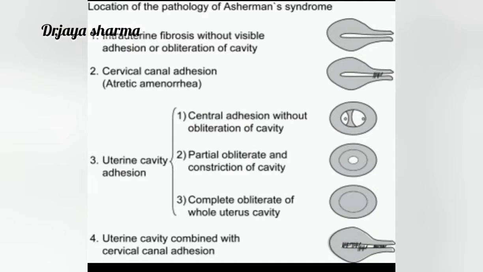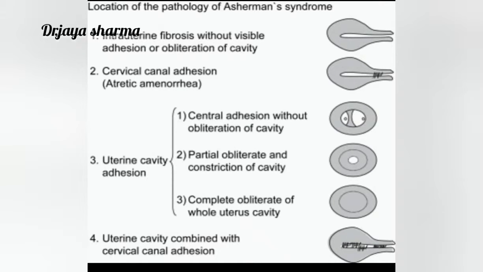Now, a little about Asherman: what is it? It is adhesions or fibrosis between the two layers of the endometrium, where the lining is made, and every month menses occurs and implantation of the embryo occurs. So what happens after D&C, or after infection, after excessive curettage, or any damage to the endometrial lining, like removal of fibroid, removal of adenomyoma, removal of any other tumor from the intrauterine wall, there may be fibrosis or obliteration of the endometrial cavity or cervical canal